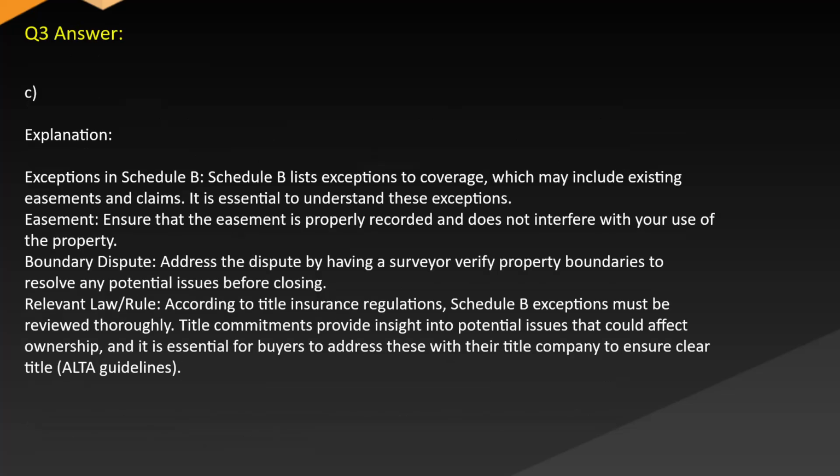Answer. C. Explanation. Exceptions in Schedule B. Schedule B lists exceptions to coverage, which may include existing easements and claims. It is essential to understand these exceptions. Easement. Ensure that the easement is properly recorded and does not interfere with your use of the property. Boundary dispute. Address the dispute by having a surveyor verify property boundaries to resolve any potential issues before closing.